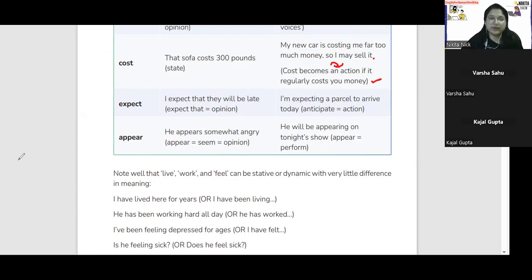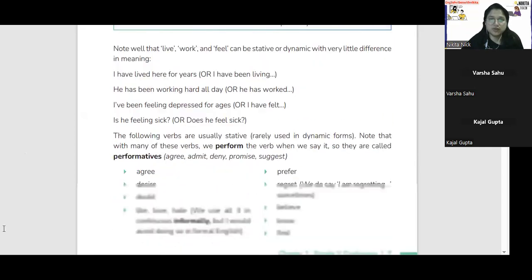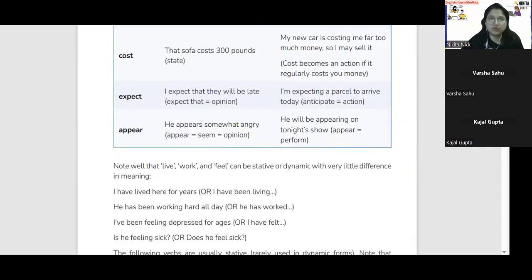Next is expect. Kajal? Expect. These two, Kajal, you read these two. Expect and appear. Expect. I expect that they will be late. No, repeat again. I expect that they will be late. Great.